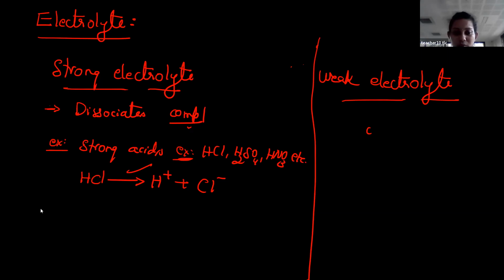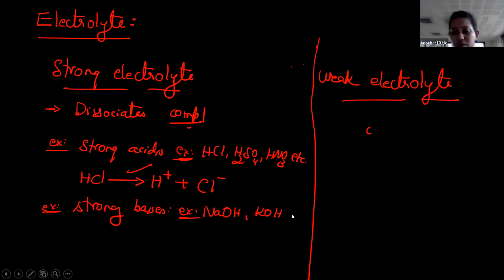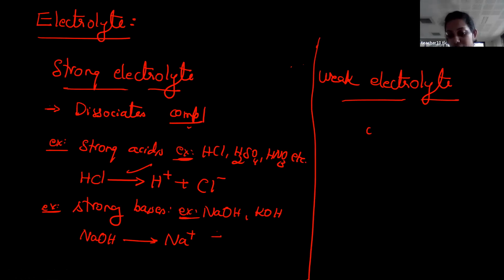Now take another example, a strong base. Strong bases also contain ions. Examples are NaOH as well as KOH. Take sodium hydroxide, insert electrodes and apply energy. You can split that into two parts, Na plus and OH minus ion.